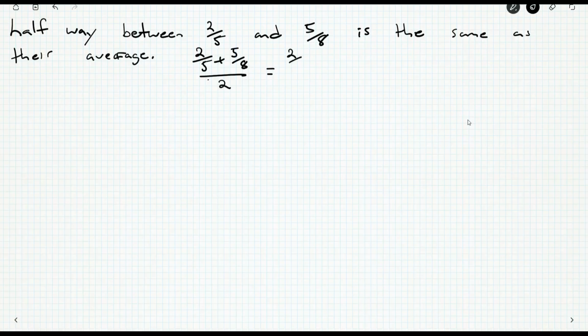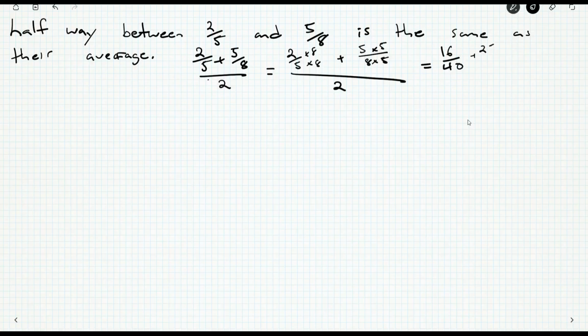So I'm going to multiply the top and bottom by 8. And over here, multiply top and bottom by 5. That's the fastest way to get a common denominator. Is it the smallest common denominator? It may or may not be, but this always gets a common denominator. In fact, it is because these numbers have a GCD of 1. So we'll get 16 over 40 plus 25 over 40, all divided by 2.